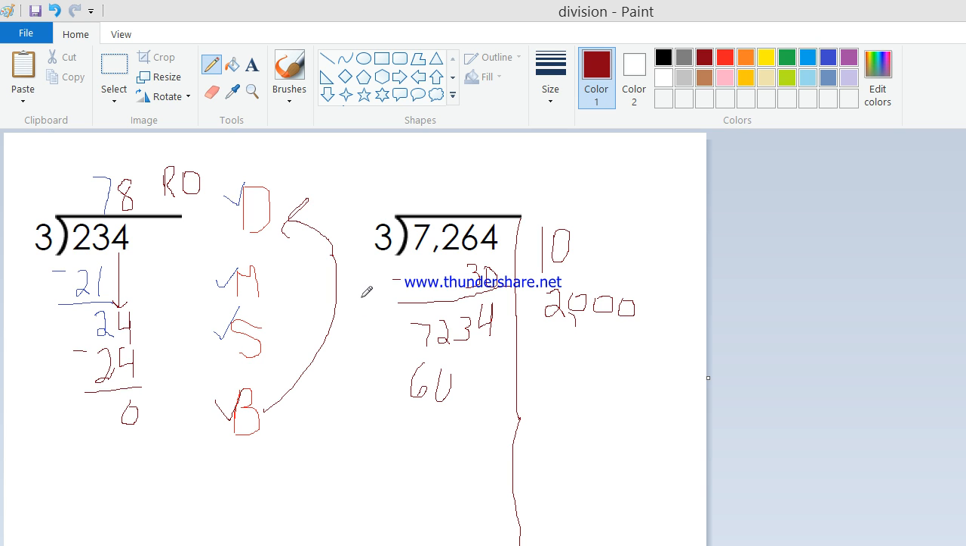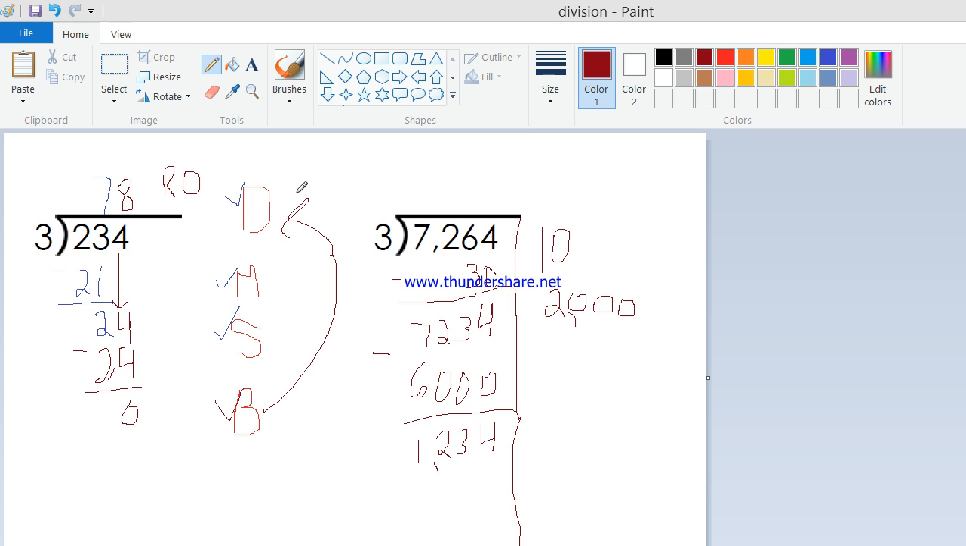Oop. I'm trying to get the hang of this writing on the screen using the mouse or my finger here. So divide, multiply, subtract. 4, 3, 2, 1.